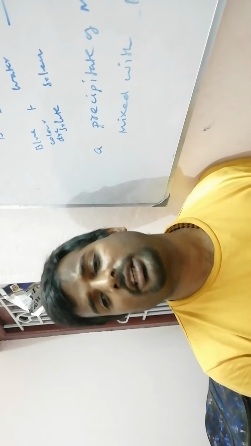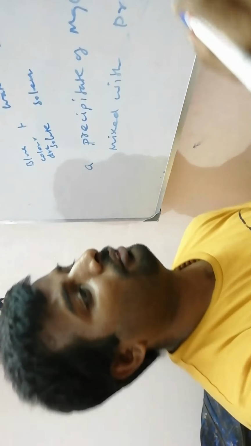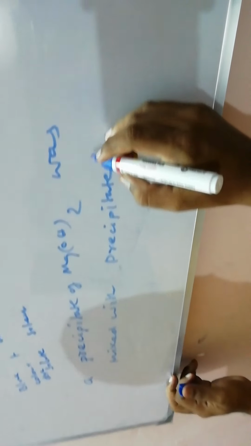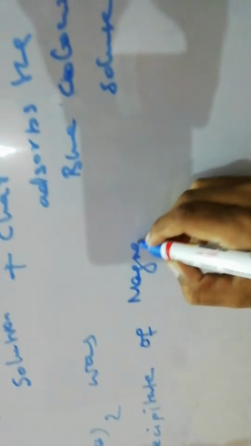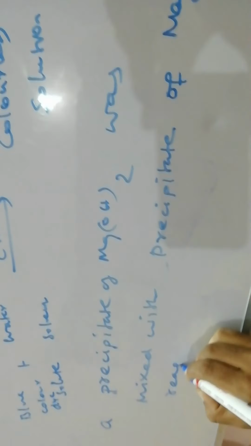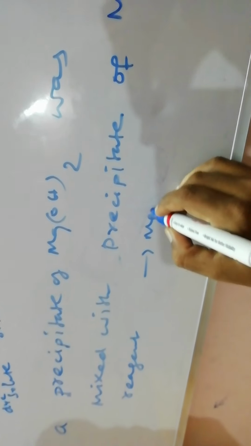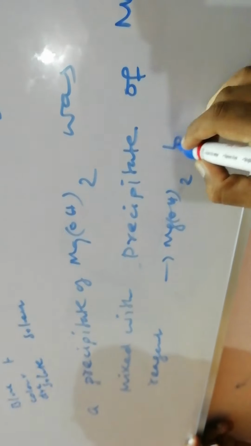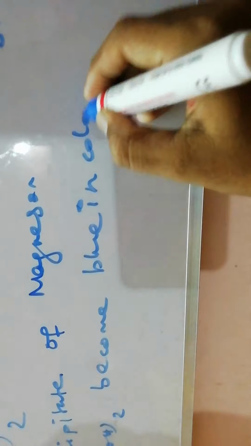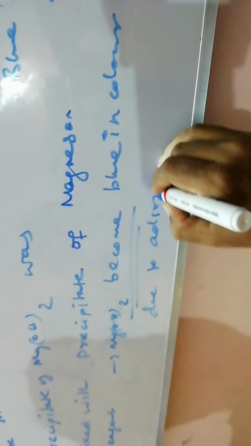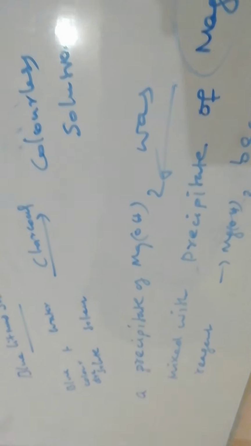That's just an identification test in salt analysis. The precipitate of magnesium hydroxide mixed with Magneson reagent, Mg(OH)2 becomes blue in color due to adsorption. The color from Magneson was adsorbed by Mg(OH)2. So this is also an example of adsorption in solution. Okay.